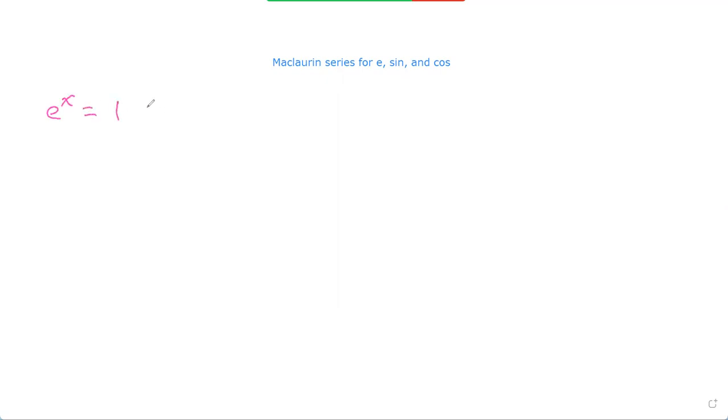So e to the power of x is equal to 1 plus x plus x squared over 2 factorial plus x cubed over 3 factorial and so on until x to the power of n over n factorial. This is the general term. So this is the Maclaurin series for e to the power of x. Now let's look at it for sin x and cosine x.